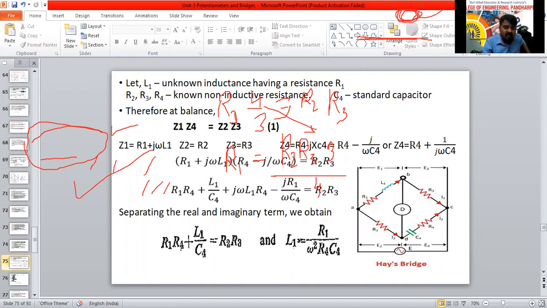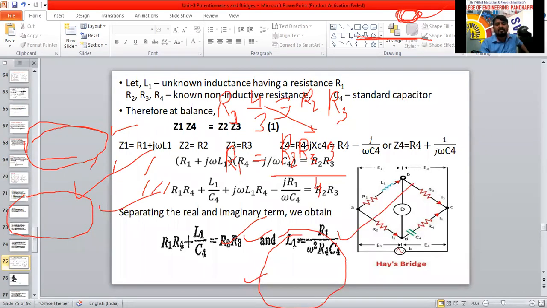So after that, the left term is L1 equal to C4 R2 R3 divided by 1 plus omega square C4 square R4 square. So by using this one, we have calculated the L1 and R1 formula. So for the quality factor, we have to write the formula omega L1 divided by R1, substitute L1 and R1 here now, and we will get the quality factor formula. It completes the Hayes bridge.